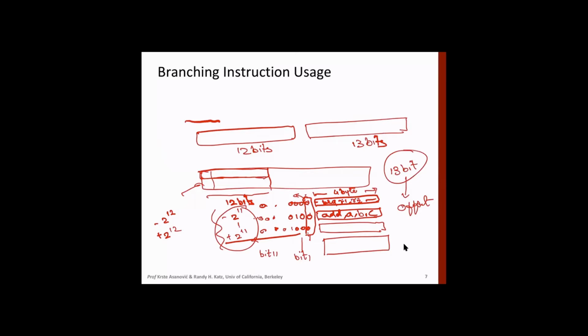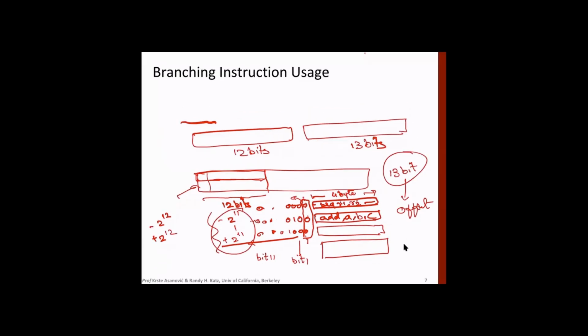Now, for the address, let's assume the starting address is all zeros. Let's assume that memory is a very small size, 0, 0, 0, 0, 0, 0, 0, 0. So basically 8 bits are there to represent any memory address.